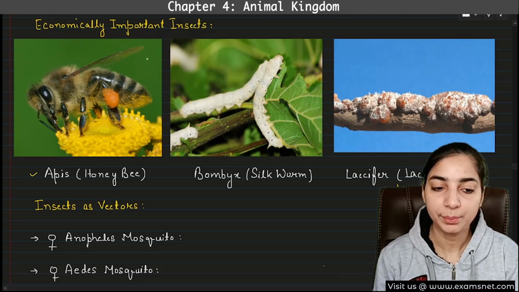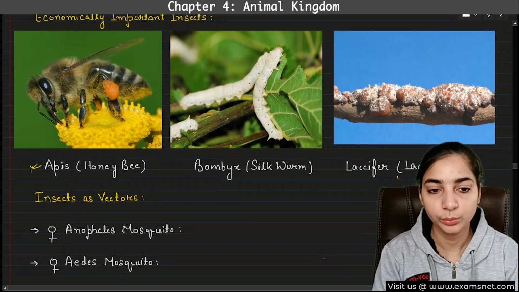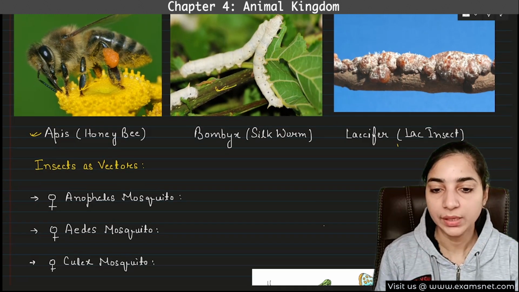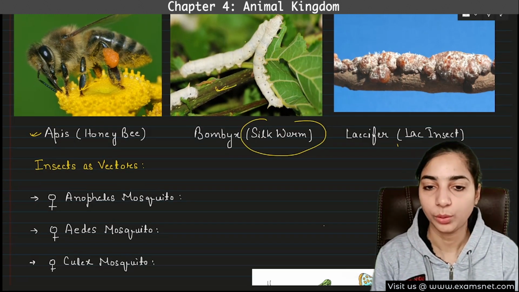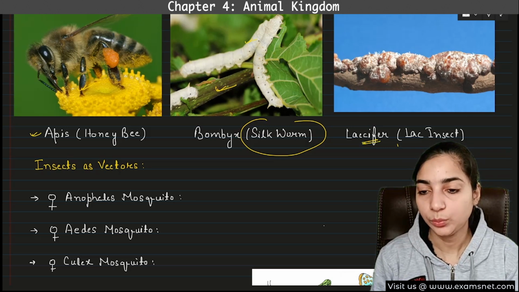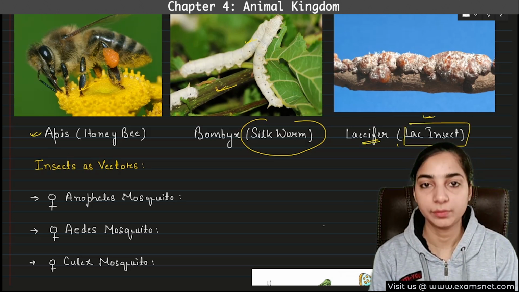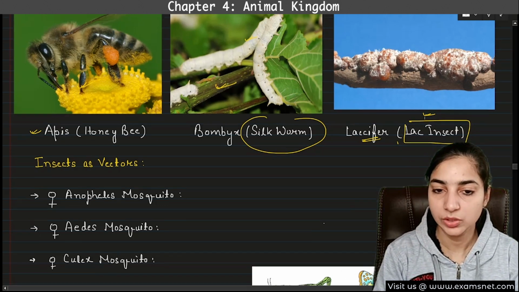First one is Apis, that is the common honeybee that we see. We obtain honey from them. So Apis means honeybee. Second one is Bombyx, that is the silkworm. We obtain silk from these. Then the third one is Laccifer, that is commonly known as lac insect because we obtain lac from them. So these are the beneficial insects or beneficial arthropods.